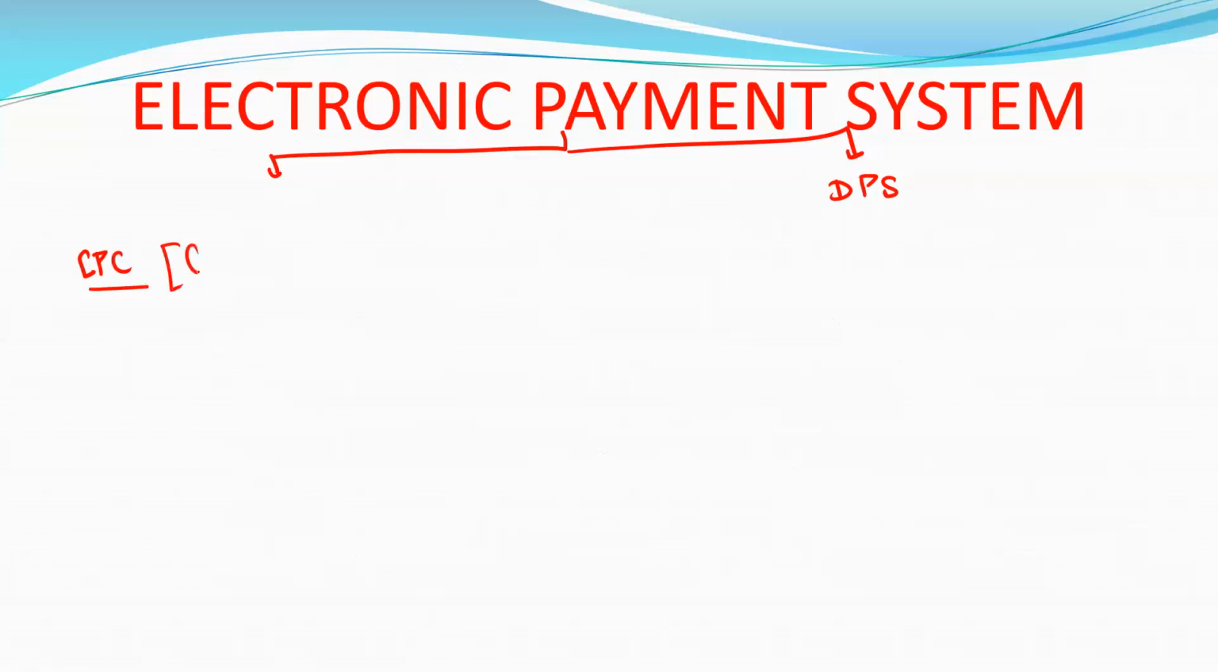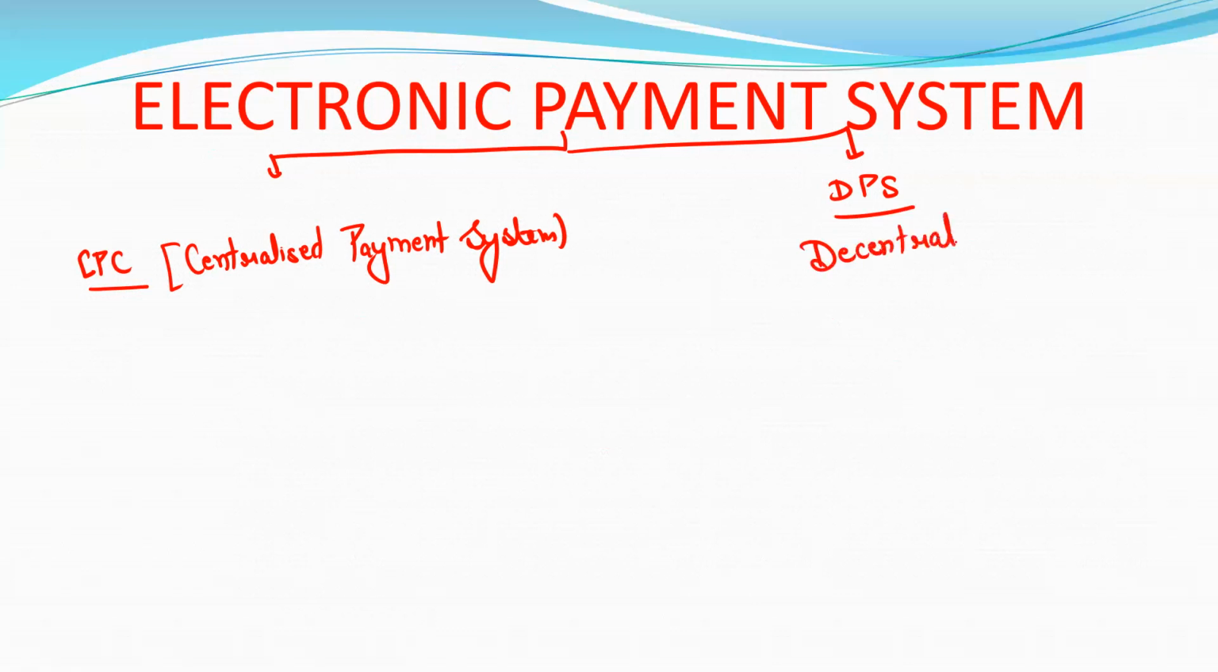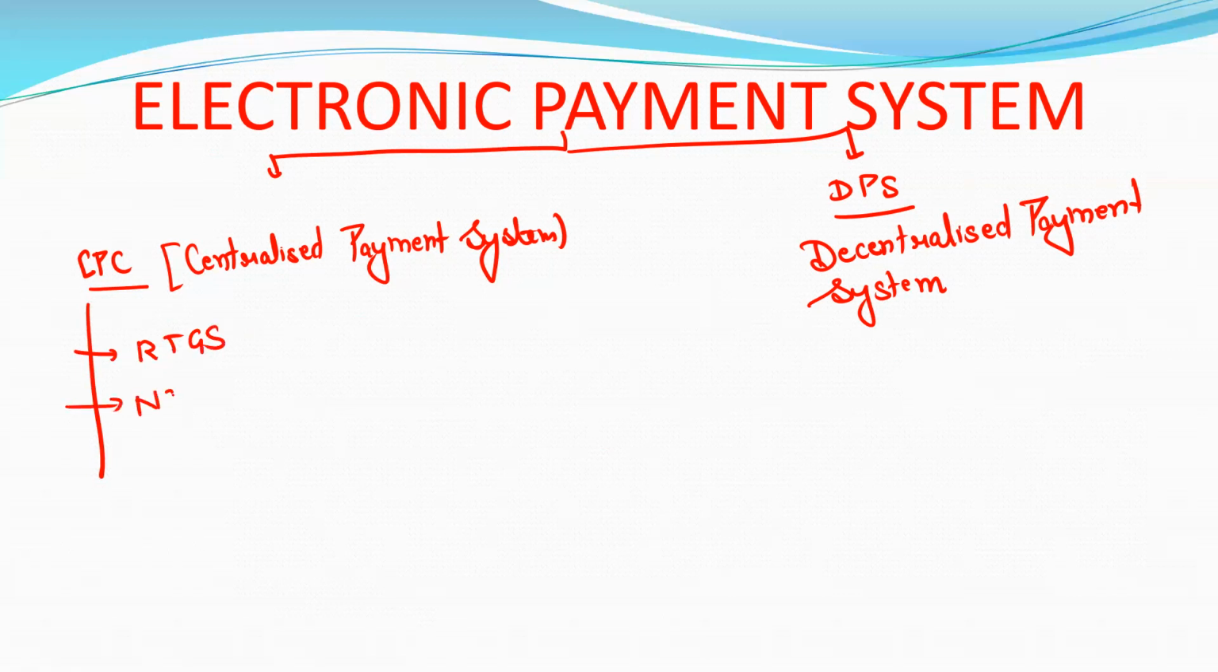CPC stands for centralized payment system, and DPS stands for decentralized payment system. So what does the centralized payment system include? It includes RTGS. It also includes NEFT.